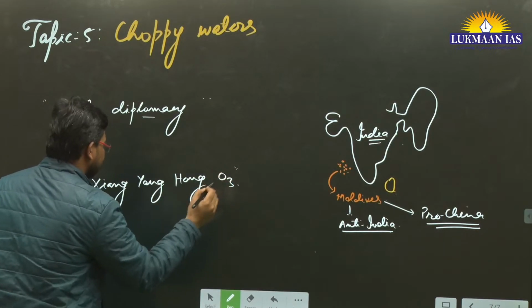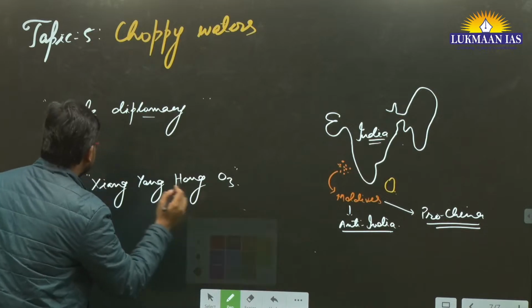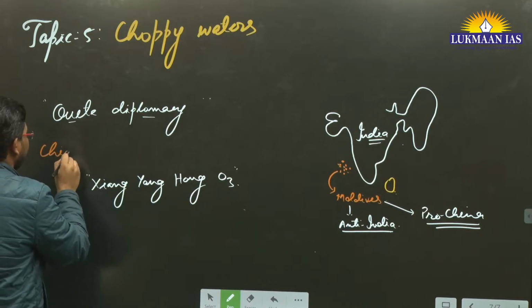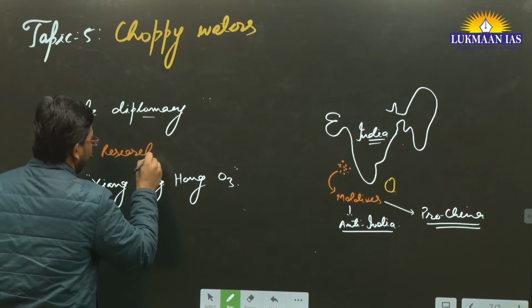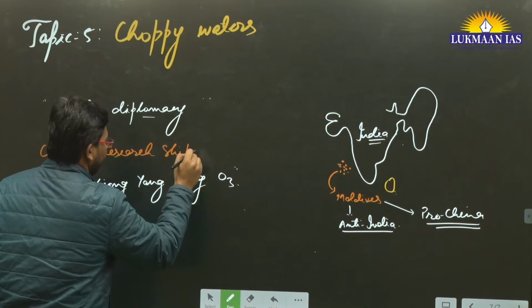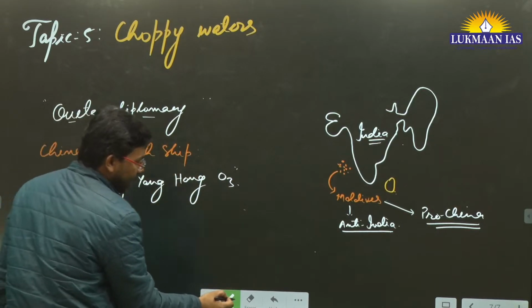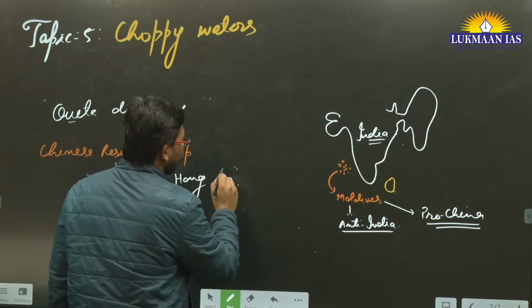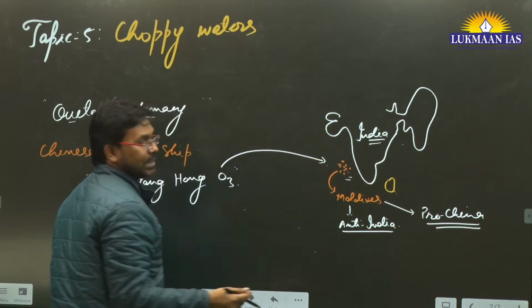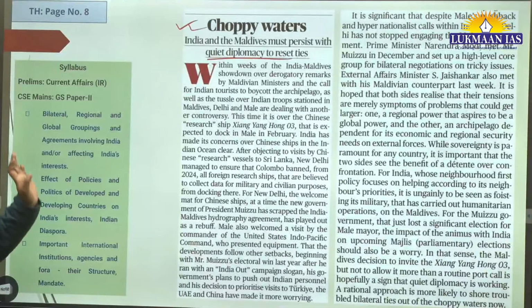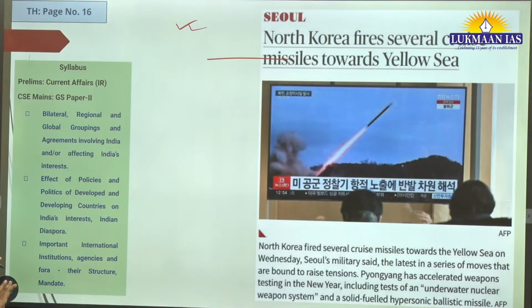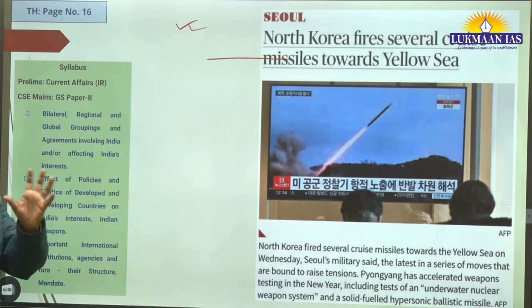So what is this? It is a Chinese research ship. This Chinese research ship Xiang Yang Hong is going to come to Maldives, and India is not happy with this particular development. This is the thing.